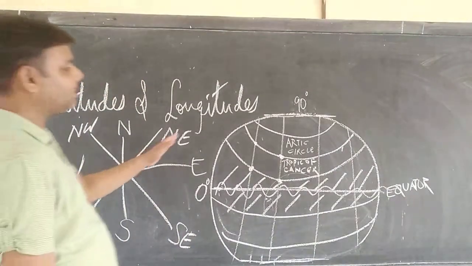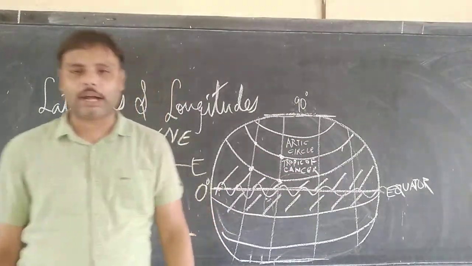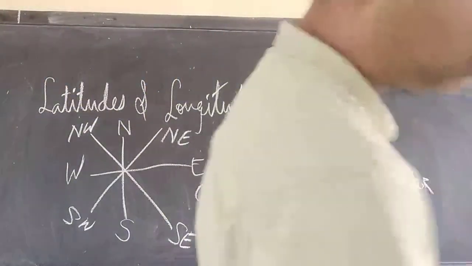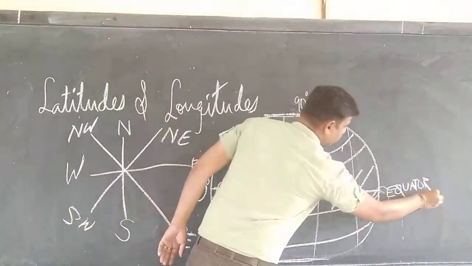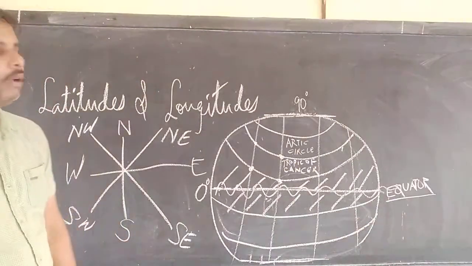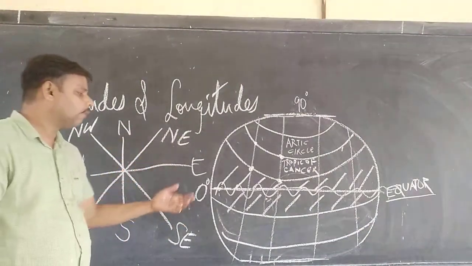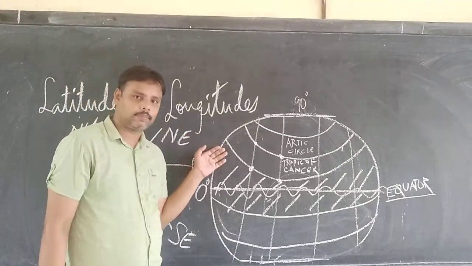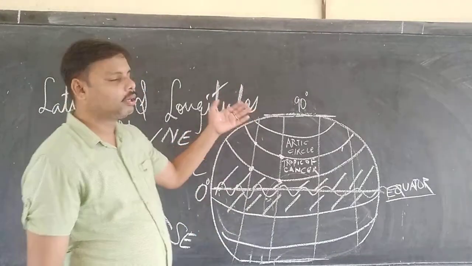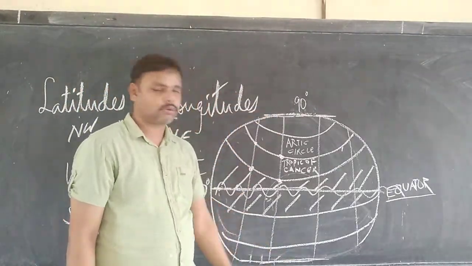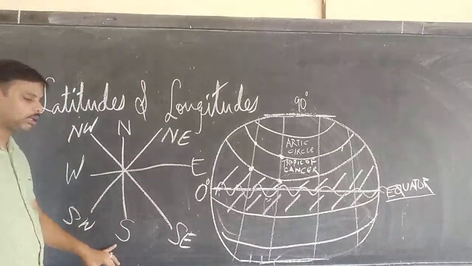So this is the flat surface of the Earth, and there is a line that divides the whole area into 2 halves. That line is called the equator. The upper half is called the northern hemisphere. The lower half is called the southern hemisphere, because north is at the top and south is at the bottom.